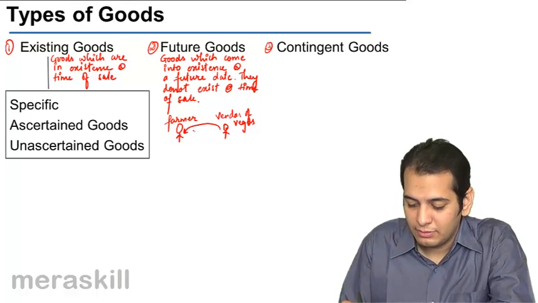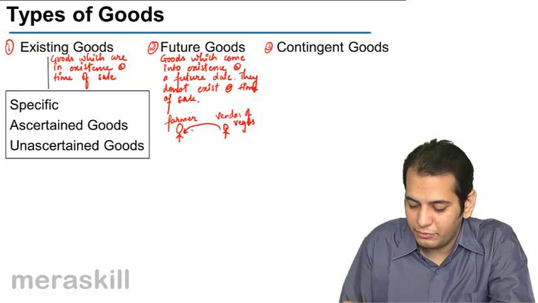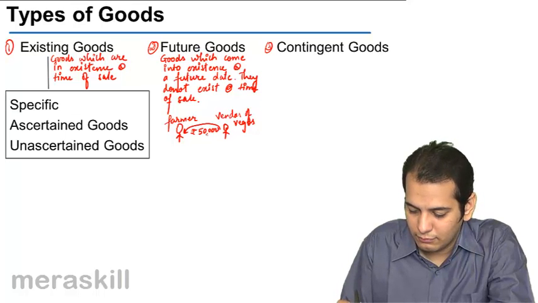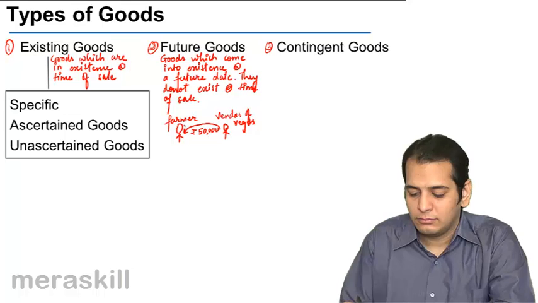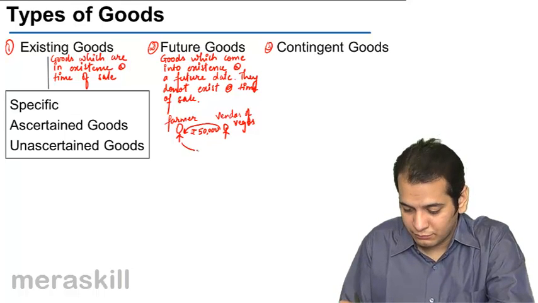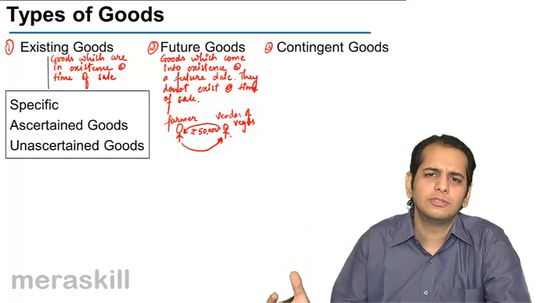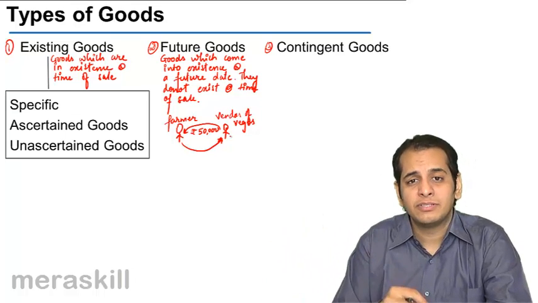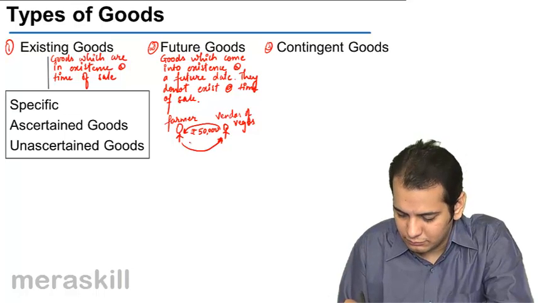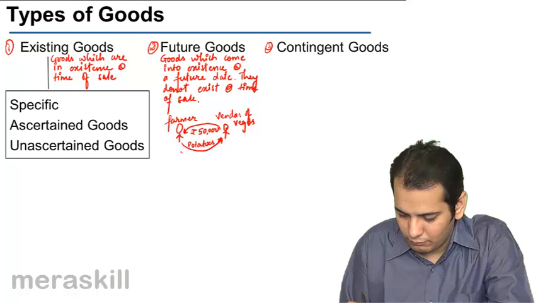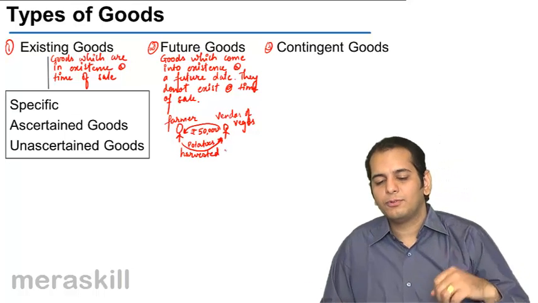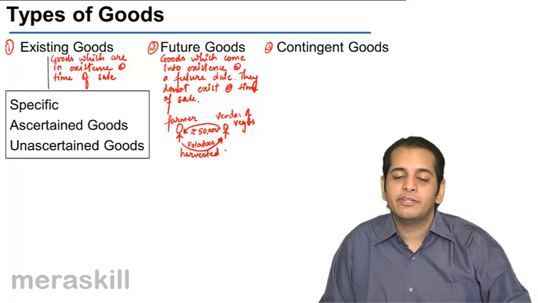He tells him that I will pay you rupees 50,000, and what you need to do is give me all the potatoes that are harvested in your land.